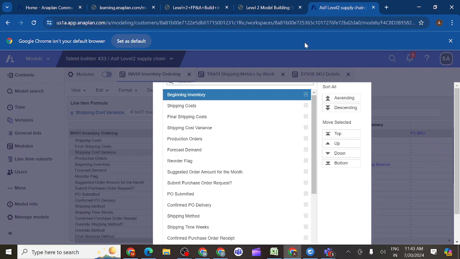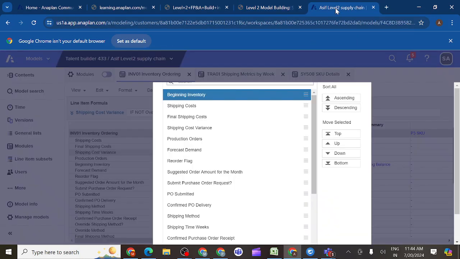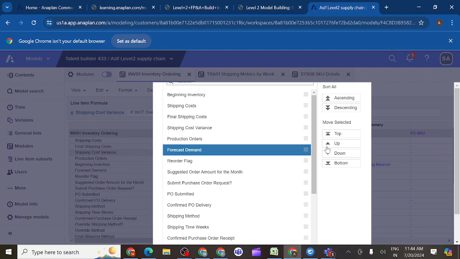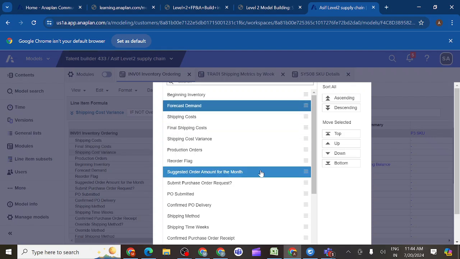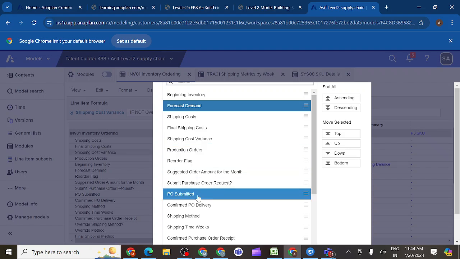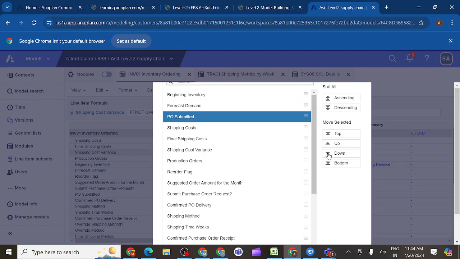You can see here, anyone please: beginning inventory, forecast demand, PO submitted. After that, please anyone. Yes, first is beginning inventory.